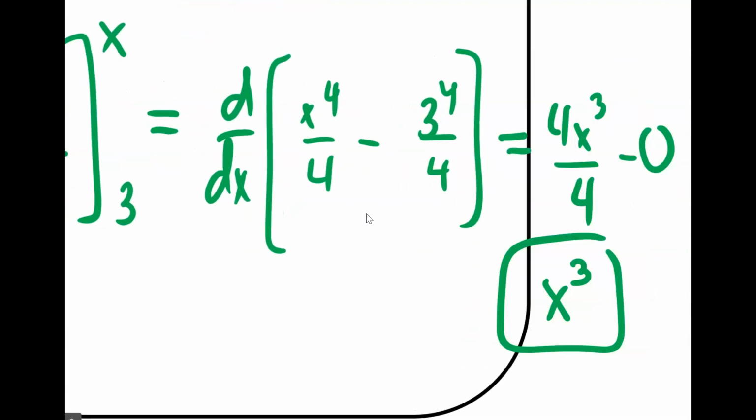This portion right here is from this guy, and then this is a constant. 3 to the 4th is 81 over 4. The derivative of 81 over 4 is just 0, because there's no x associated with this. That's why it's 0. All right, perfect.